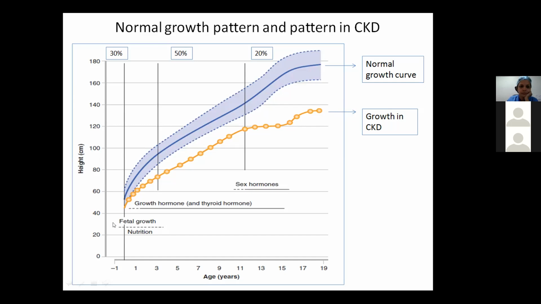It contributes to 30% of the growth. Then comes the infant phase, up to 2 years, where growth in CKD is maximally affected, because the growth potential per se is lost, and it depends upon nutrition. Then we have the childhood phase, where the growth continues along the centile, means along the curve of the centile, obviously on the lower side.